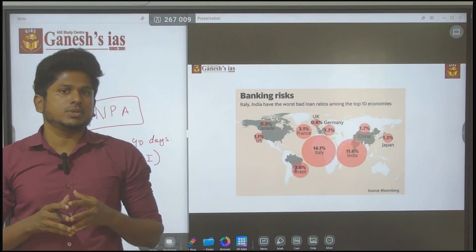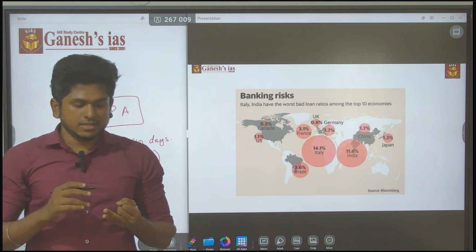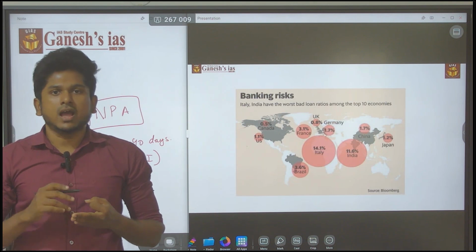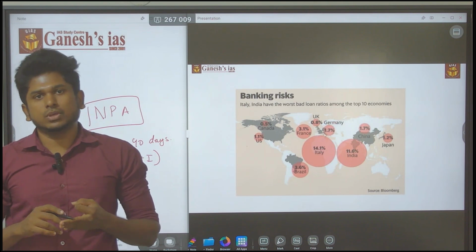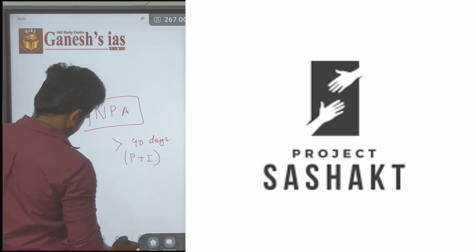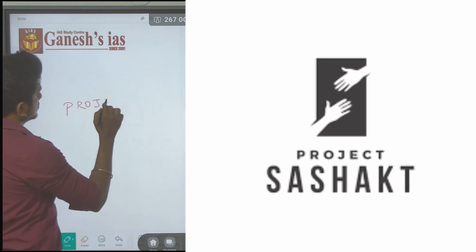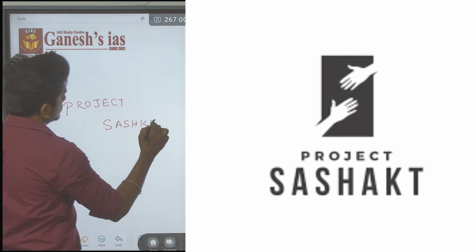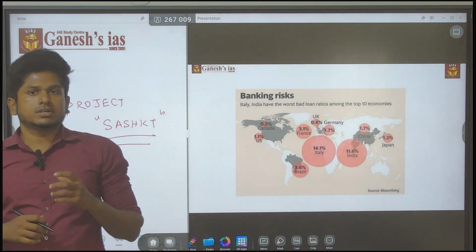One of the major measures is the Mission Indradhanush plan, and then the merger of banks. Another major thing related to that is the IBC, the Insolvency and Bankruptcy Code. Another major thing is called Project Sashakt. So what is this Project Sashakt?